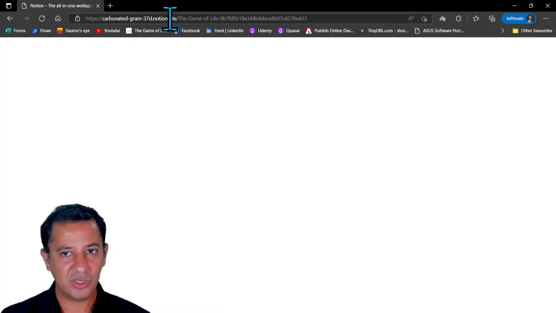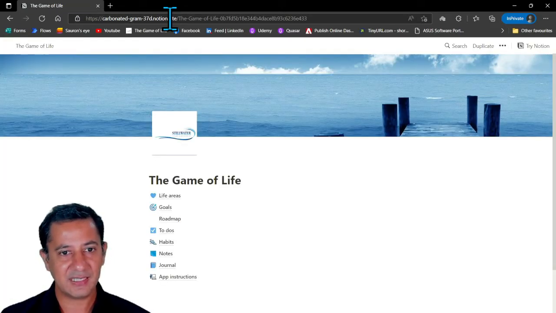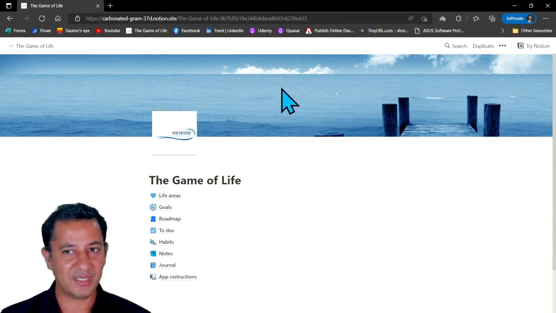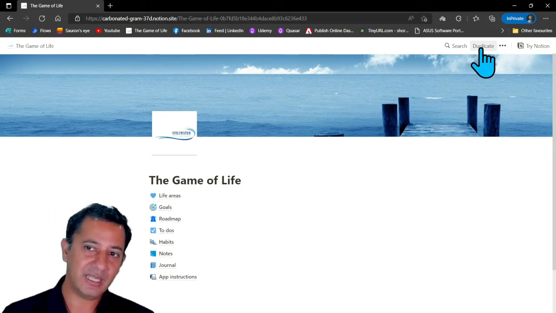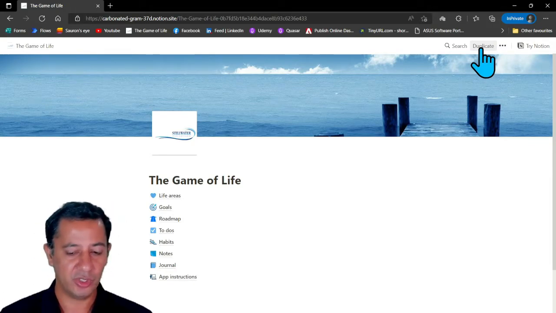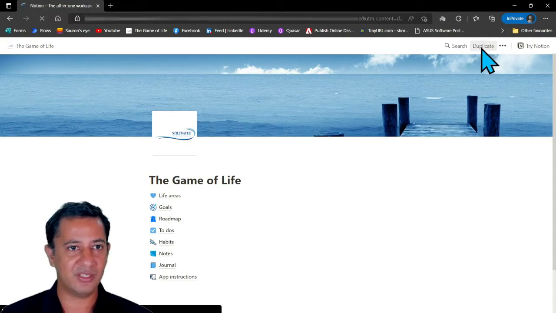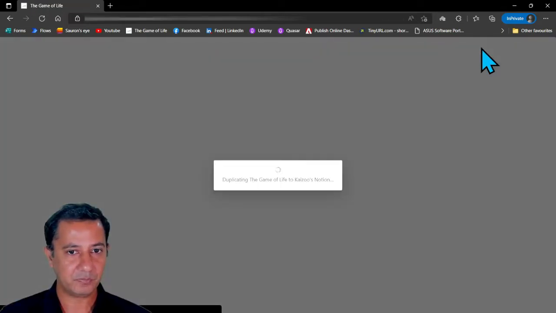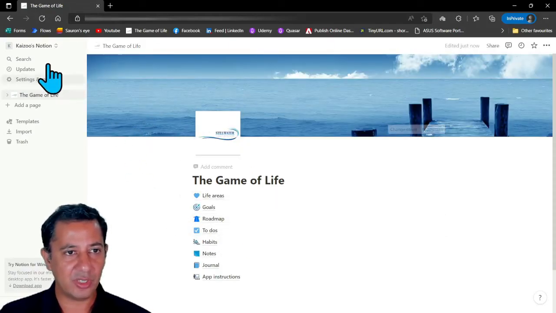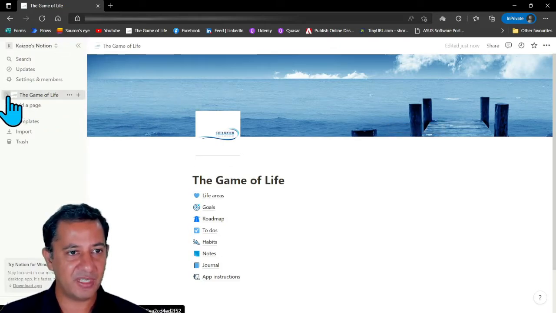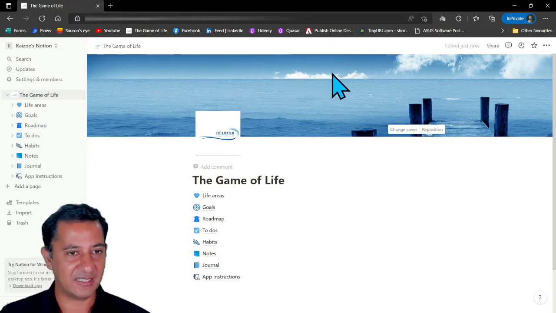And then it takes you to the Praxeum app that's created by Stillwater, and you can click over here on duplicate, and what that will do is import this template into your Notion account, right? So let's duplicate this over here. And over here you can see that the app is now inside my son's Notion account, and you can just expand this menu bar on the left-hand side, right?